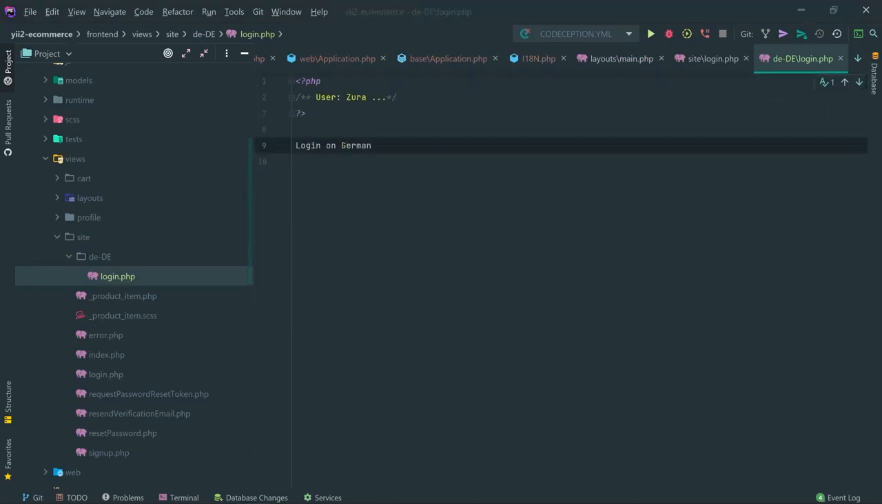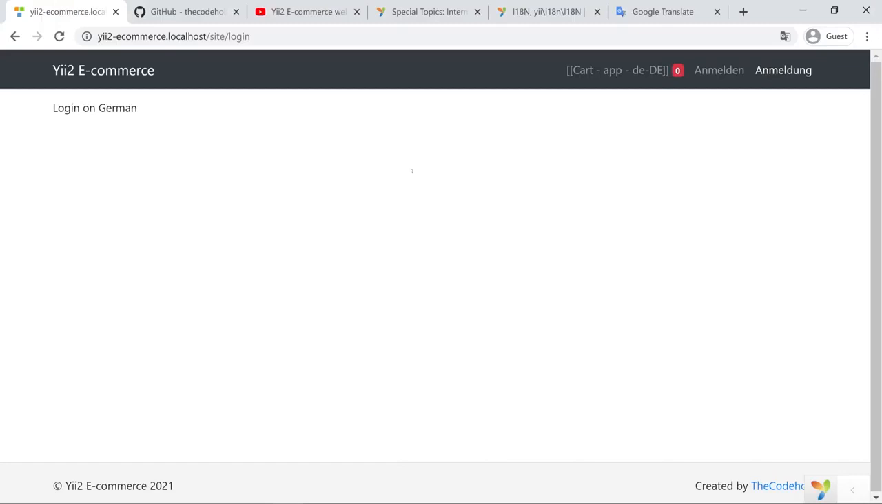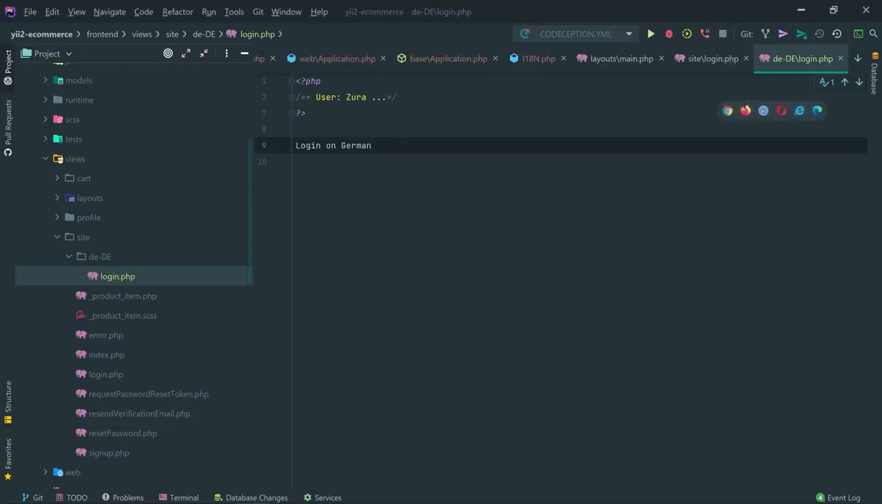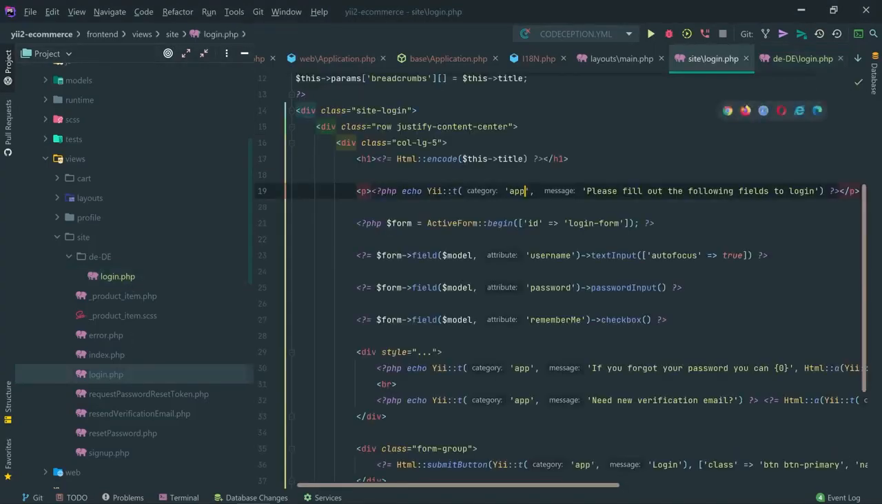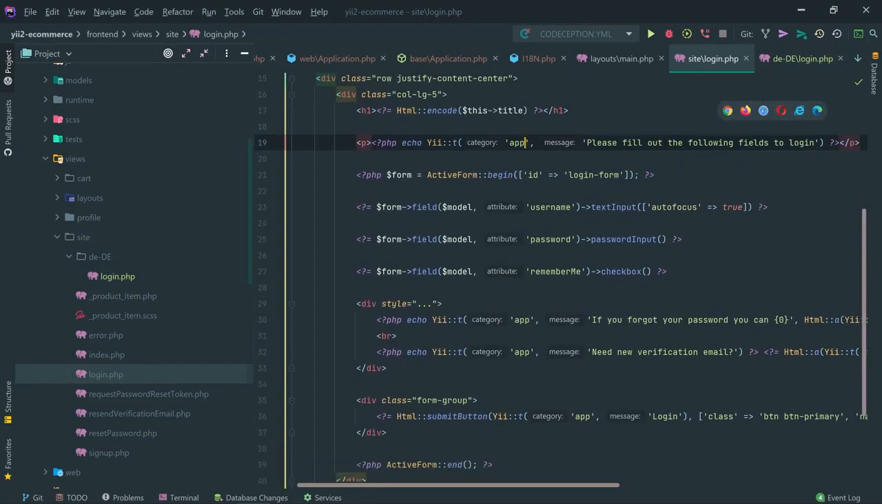Okay, I save that, I reload, and look at this. This is the login page in German, and that's very handy because sometimes you don't want these Yii::t methods, or sometimes you might want to completely change the layout of the page based on the language. Using Yii::t methods doesn't give you all the possibilities you want.